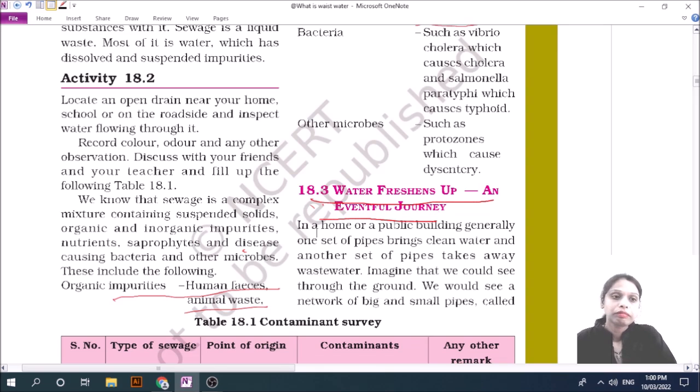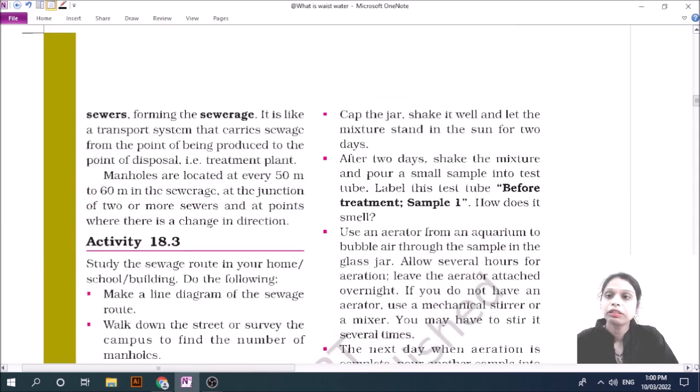The system of sewers is called sewerage. It is a transportation system that carries sewage from the point where it is produced to another point for disposal in a treatment plant.